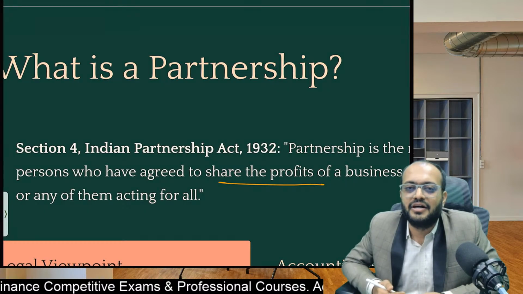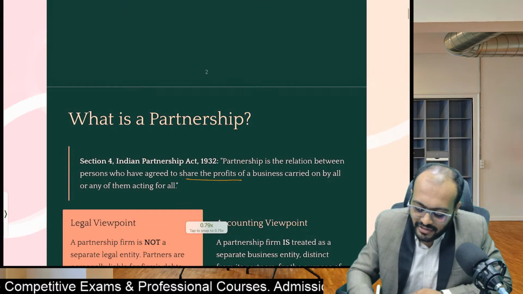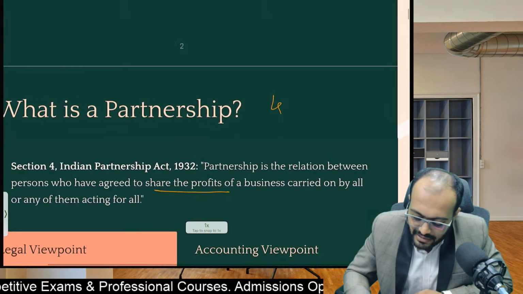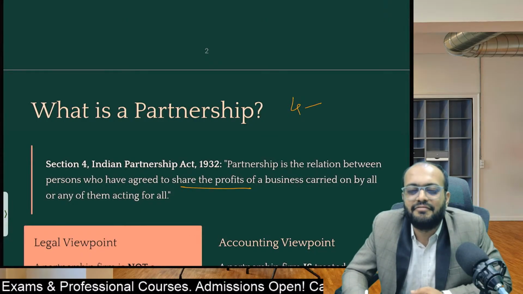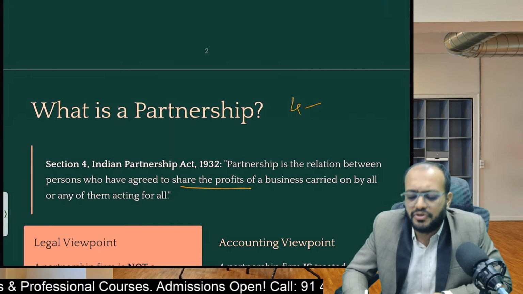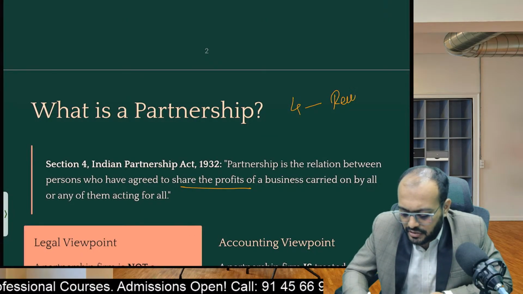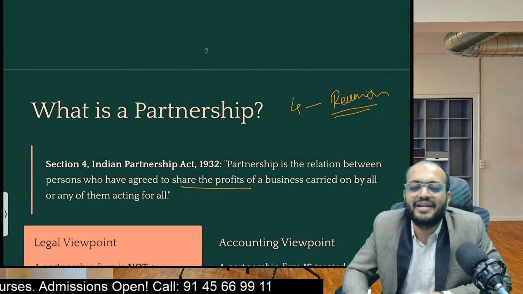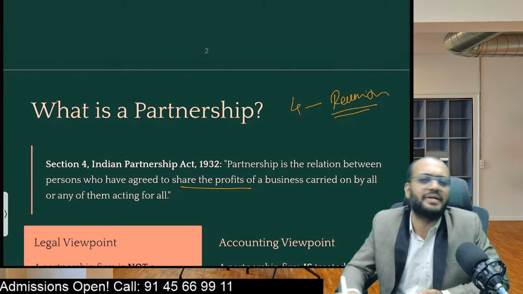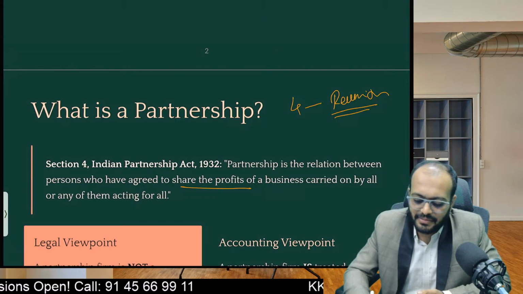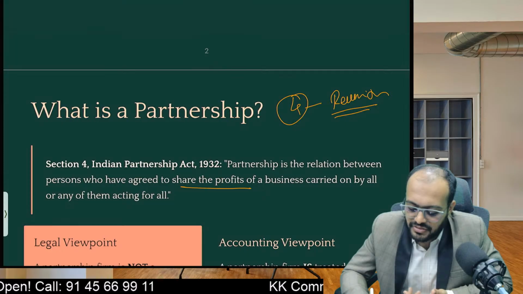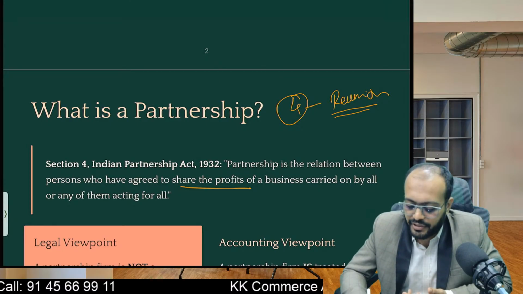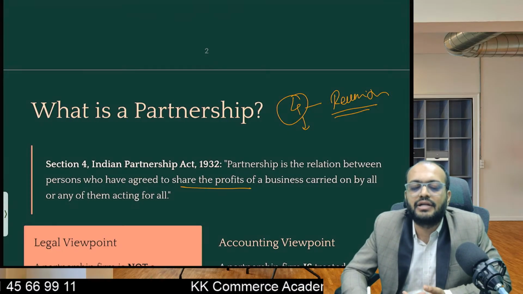For example, if 4 friends come together and decide, hey, we met after so long, why can't we arrange a reunion? Wow, this is a great thought. Definitely we should arrange a reunion and meet. So these 4 friends, after planning the reunion, come together and contribute to whatever expenses they made.